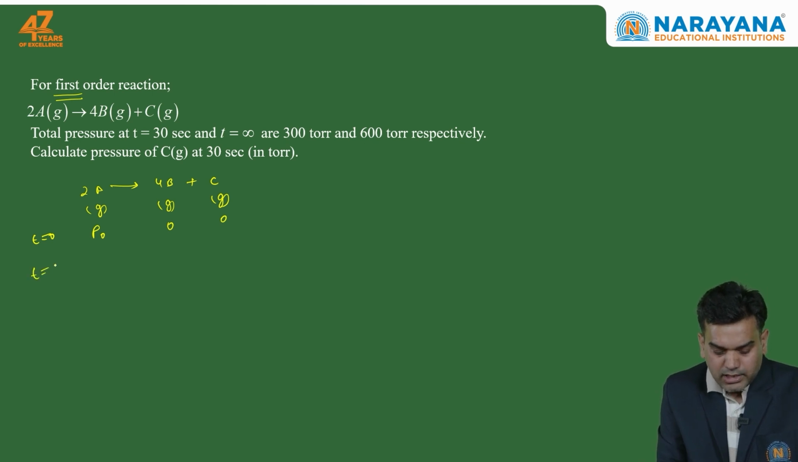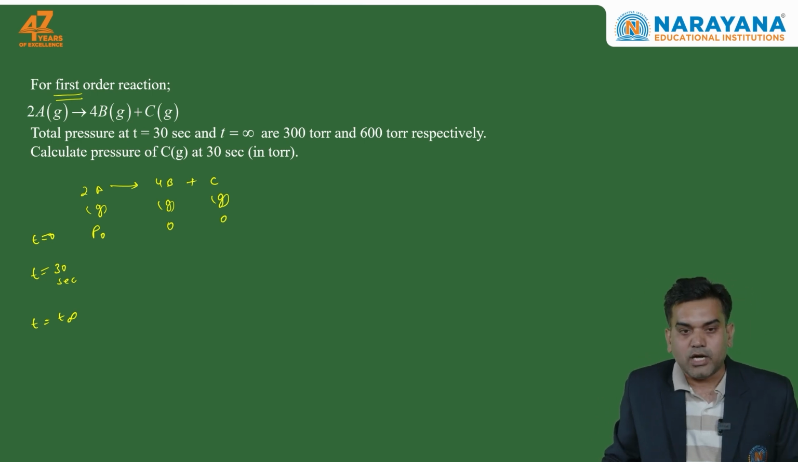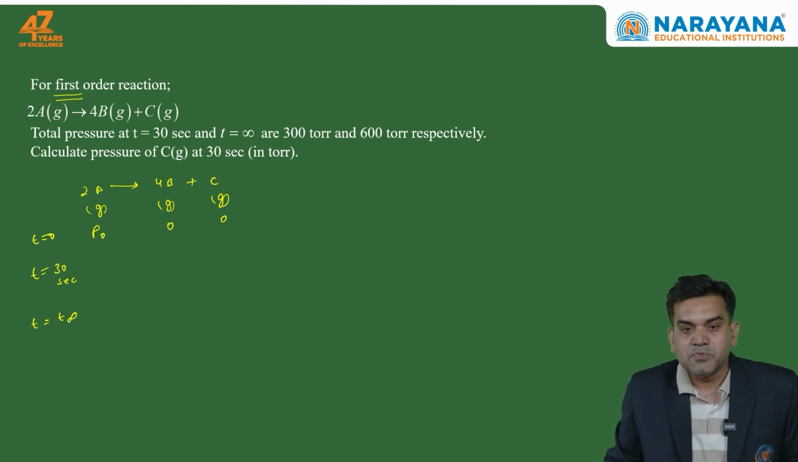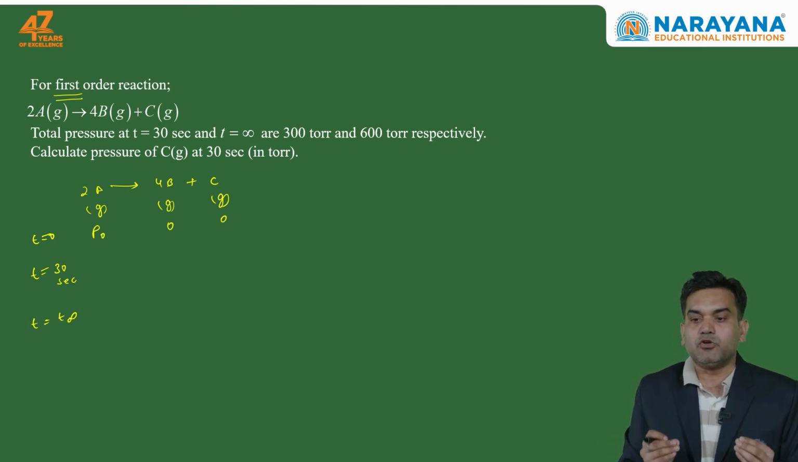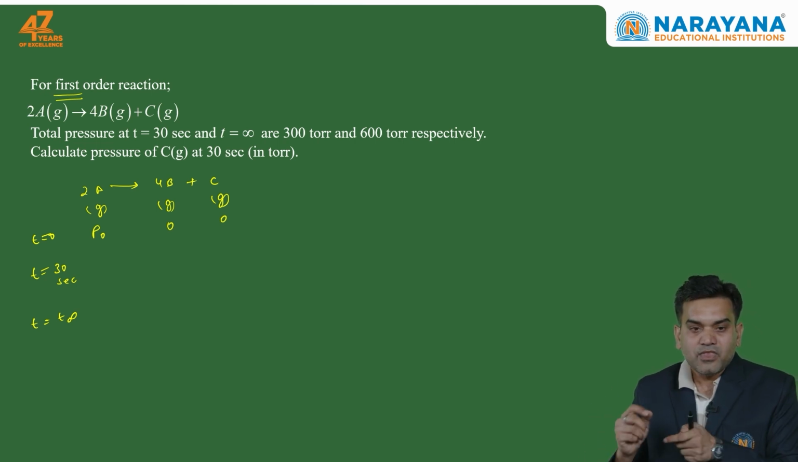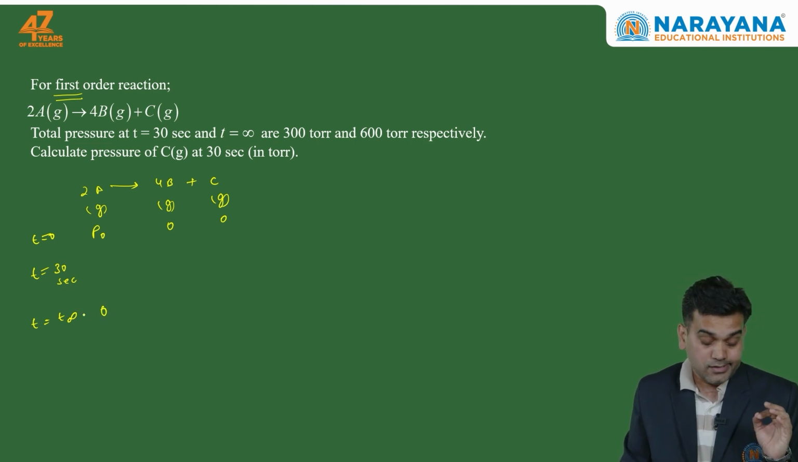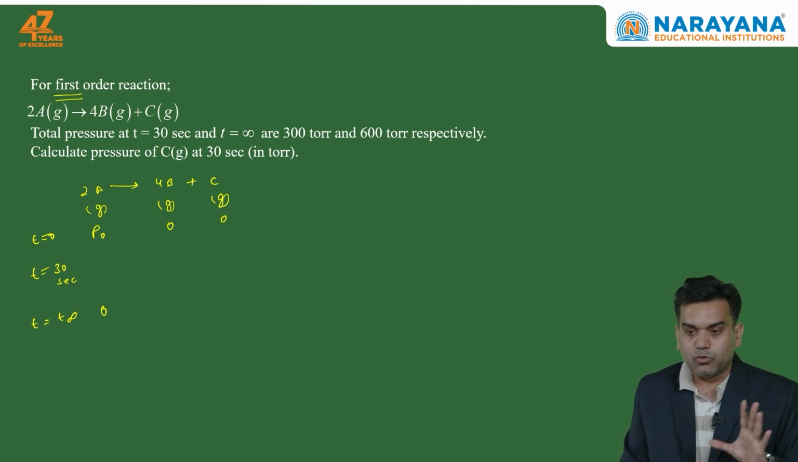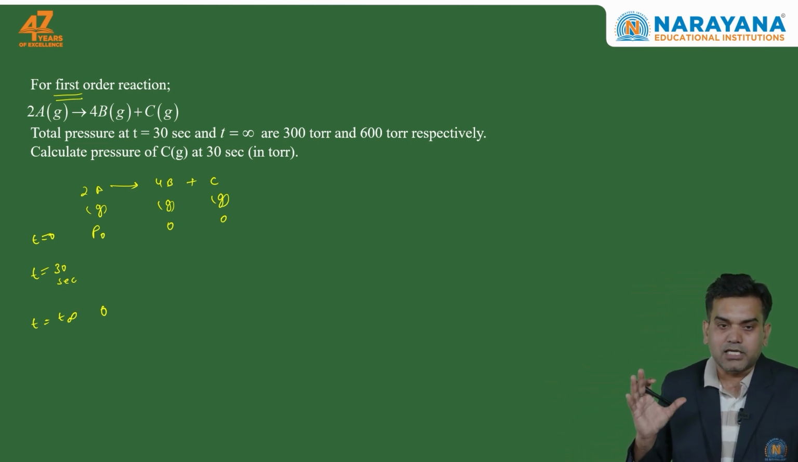At t equal to 30 seconds they have given some value, I will take it later, and at t equal to infinity they have given the total pressure equal to 600 torr. I have to understand what will happen at t equal to infinity. At t equal to infinity, the complete amount of A will get consumed and this whole A will convert into B and C. So the amount of reactant A will be 0, completely exhausted. This will give the proportional amount of B and C.